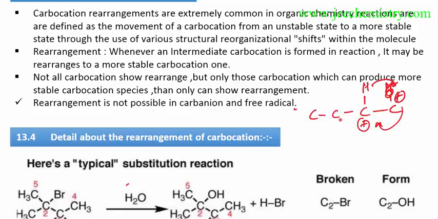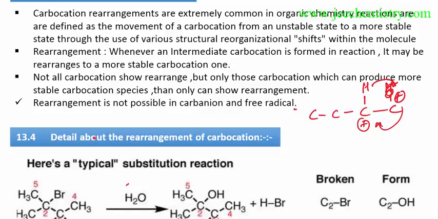Only those carbocations will shift and rearrange where, after rearrangement, a more stable carbocation will form. After the rearrangement the carbocation stability increases. In that type of compound the rearrangement occurs. Not all carbocations rearrange, only those which produce a more stable carbocation species. Rearrangement only happens when there is a possibility that the carbocation formed after rearrangement is more stable than the previous one.